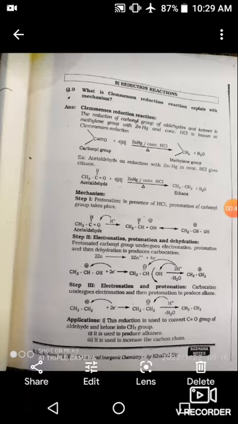Lithium aluminum hydride, LAH, is a versatile reducing agent. I mean to say that it reduces all functional groups like aldehyde, ketone, ester, nitro, cyano, amide, acid, double bond, triple bond, all. But sodium borohydride